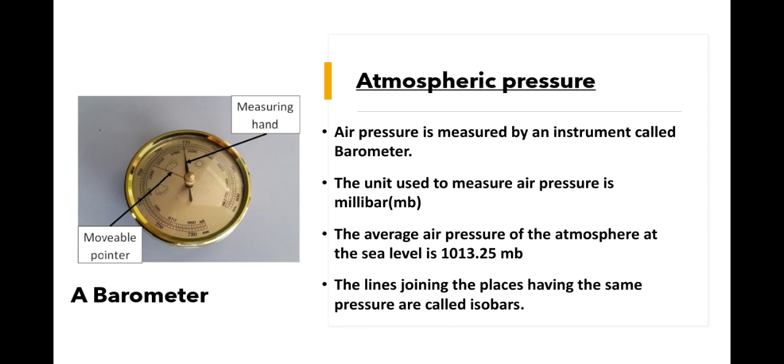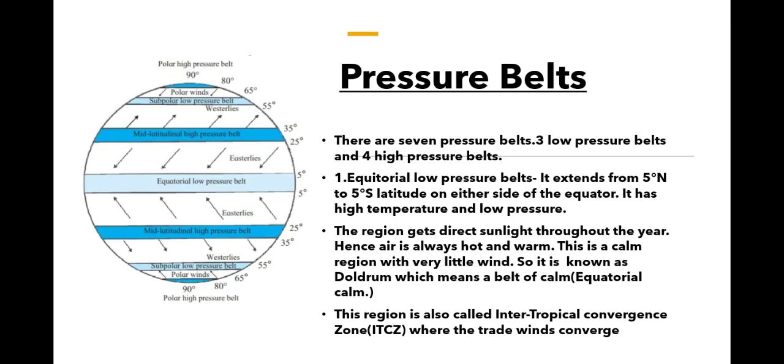Next we go to the pressure belts. As the air exerts pressure, we have pressure belts. There are 7 pressure belts, 3 low pressure belts and 4 high pressure belts. You need not worry much about how to write them, but you should know what they are.